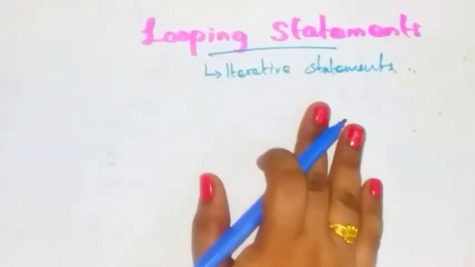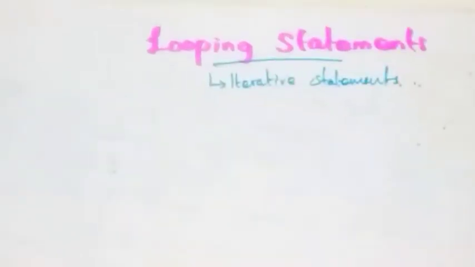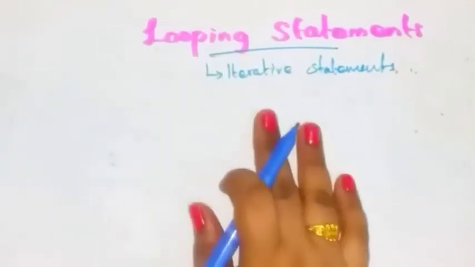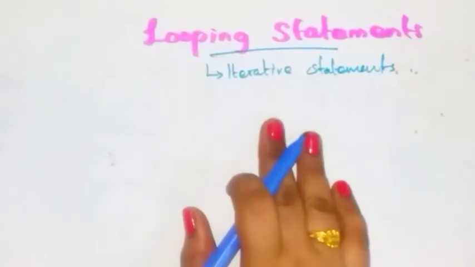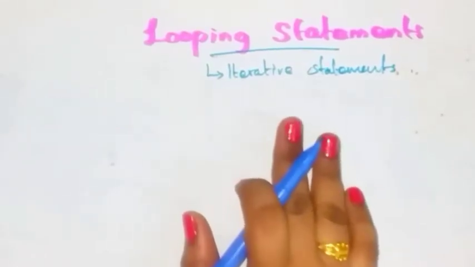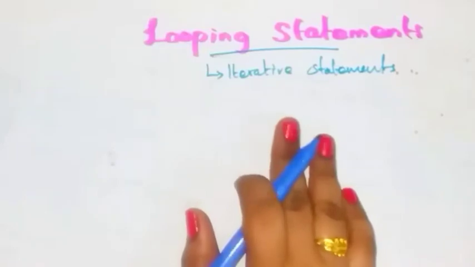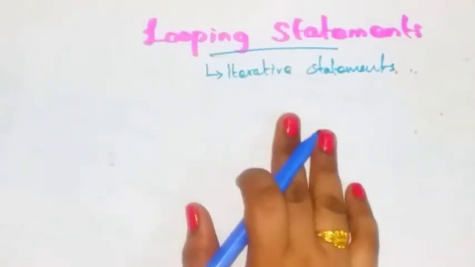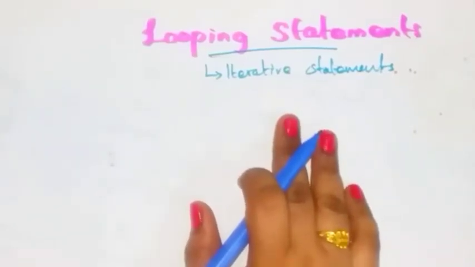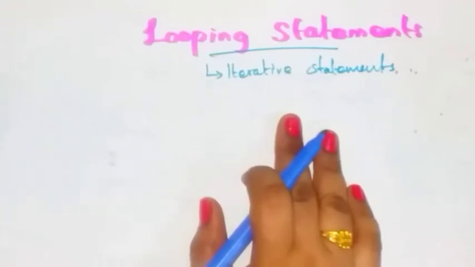For example, if you want to do your work repeatedly for a particular number of times, that is called looping, which means the same action is repeated again and again. In a program, if you want to execute a set of statements repeatedly for a certain number of times, those statements are called looping statements.